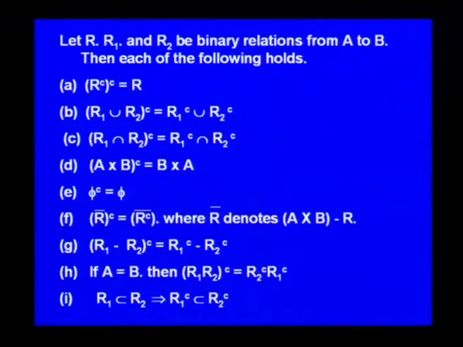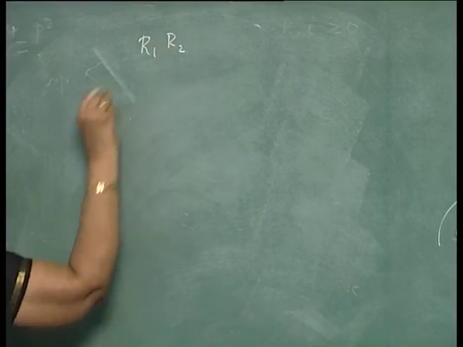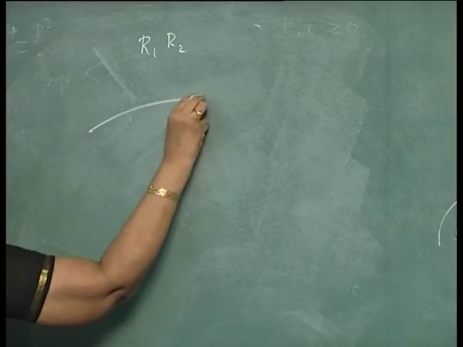And similarly, the other results follow. (R bar)^C is equal to (R^C) bar and so on, where the bar denotes the complement, and (R1 − R2)^C is R1^C − R2^C. If A is equal to B, then (R1 R2)^C is equal to R2^C R1^C. This you can see like this. A is equal to B, so R1 and R2 are binary relations on A. So, R1 R2 is represented like this.